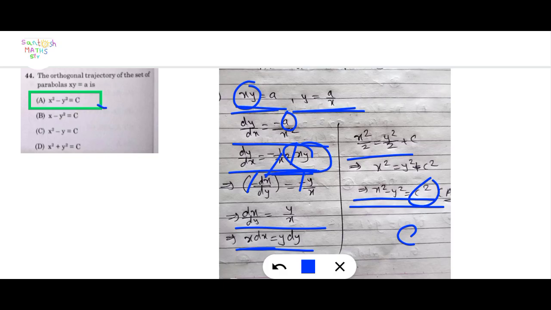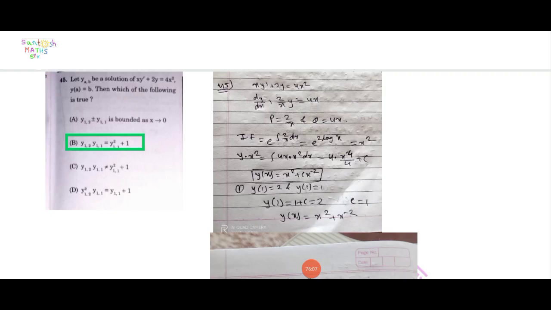Here, option x square minus y square is equal to c. Option A is the correct answer here. Next question: let y(x) be a solution of x y dash plus 2y equal to 4x square, and the condition is given y of a is equal to b, then which one of the following is true? Here 4 options are given.